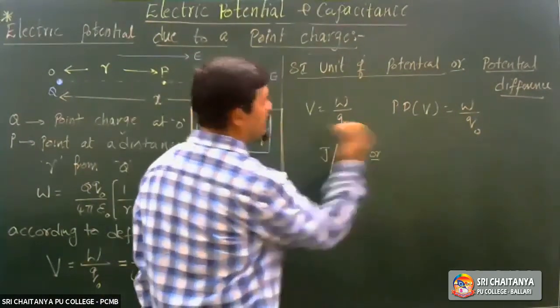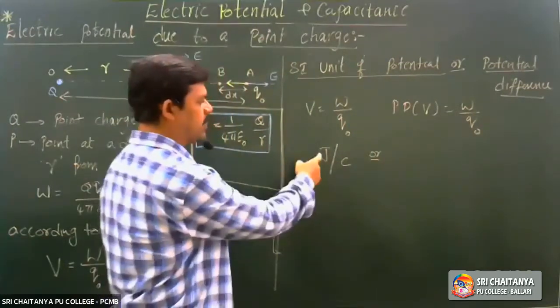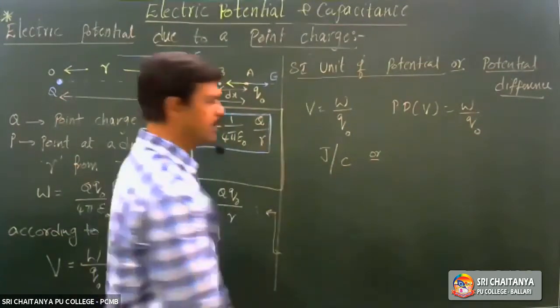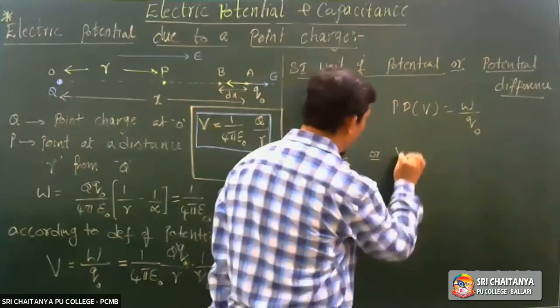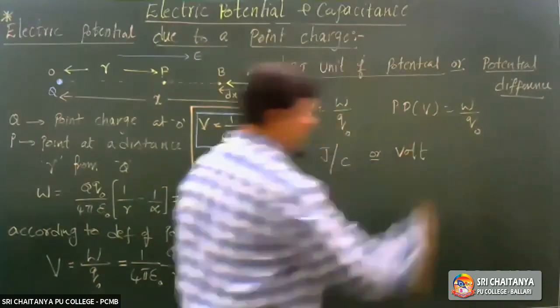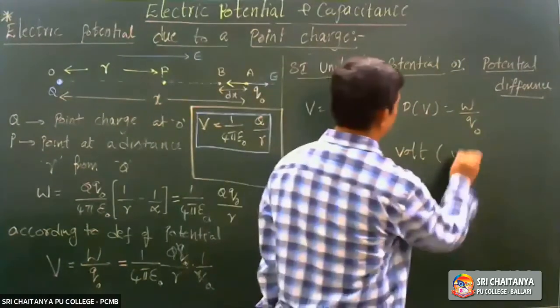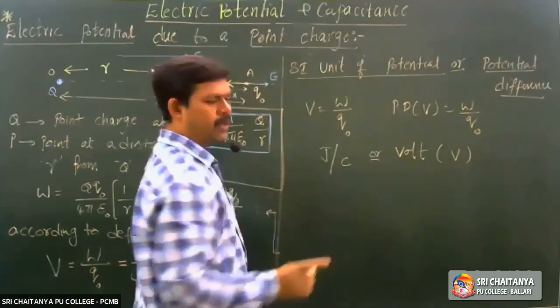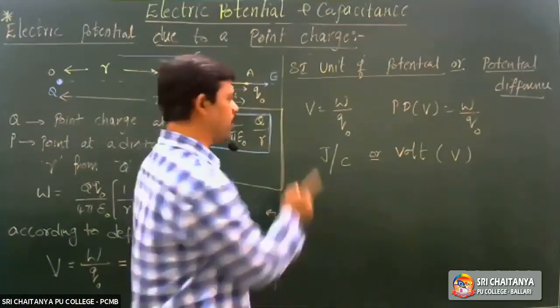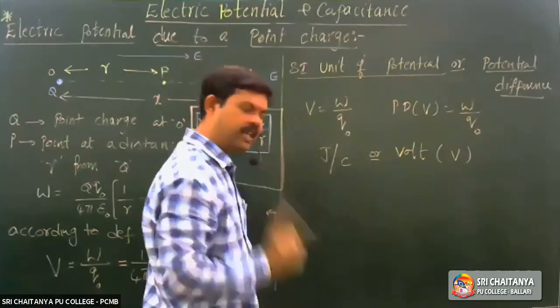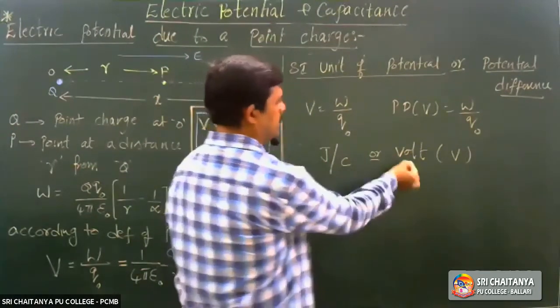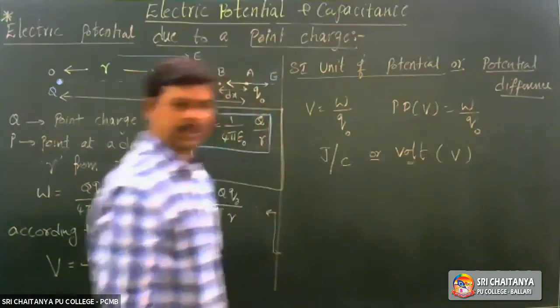But in general, we don't use this joule per coulomb. Instead, we use volt. So in the coming course, whenever you see problems anywhere, the unit of potential or potential difference is volt.